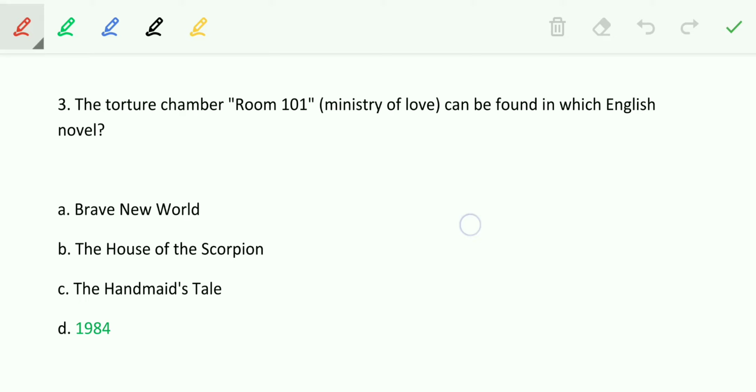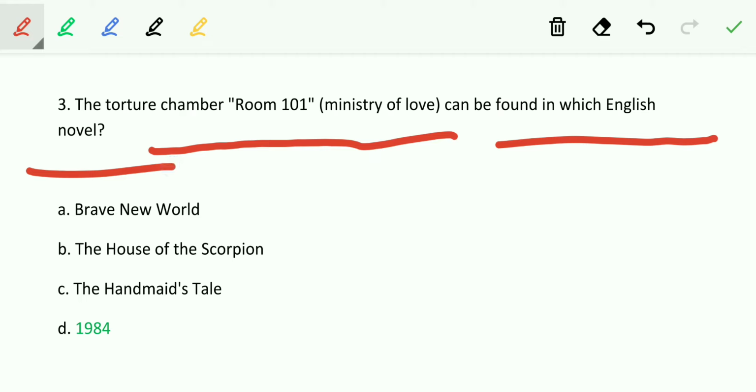So the next question is, the torture chamber, room 101, Ministry of Love, can be found in which English novel? This is one of the most important questions. This is the most important work and most important question you are reading. So we will repeat the question again. The torture chamber, room 101, can be found in which English novel?